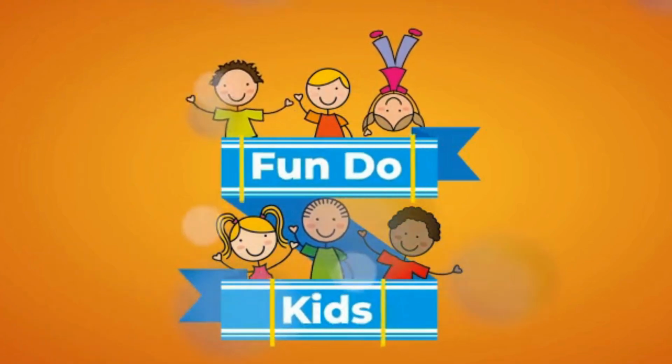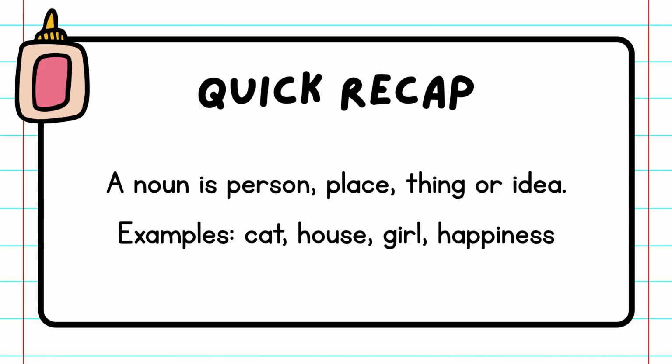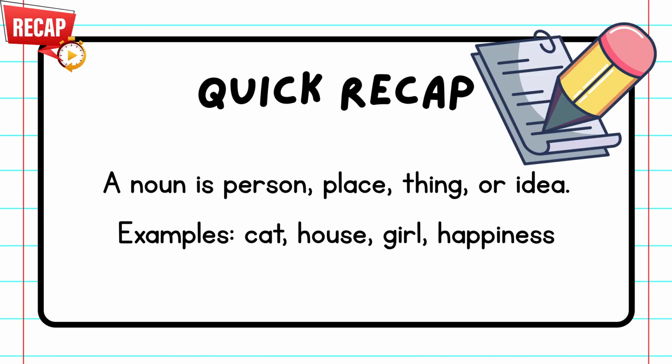Hello kids! We will learn abstract nouns today. Do you remember what a noun is? A noun is a person, place, thing, or idea. Examples: cat, house, girl, happiness.